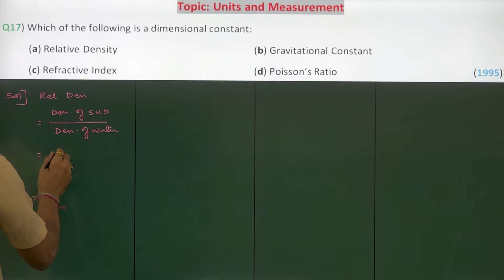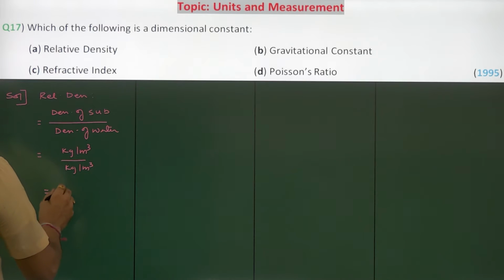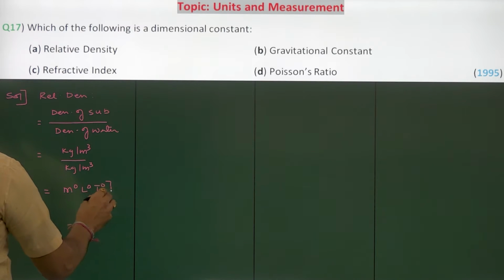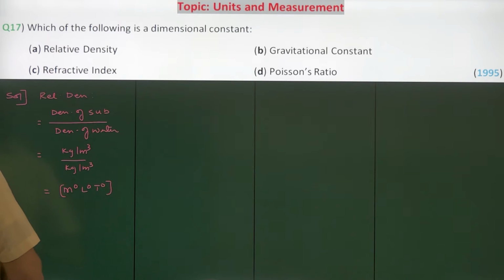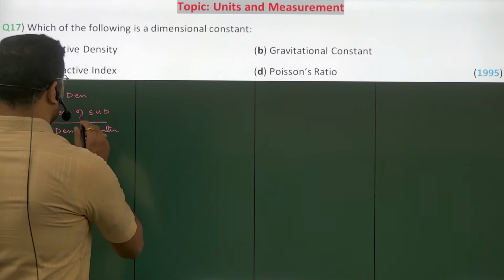Density has units kg per meter cube, and the density of water is also kg per meter cube. So the overall simplification will have no units. Hence the dimensional formula will be M^0 L^0 T^0. Okay, so that is not the right option.